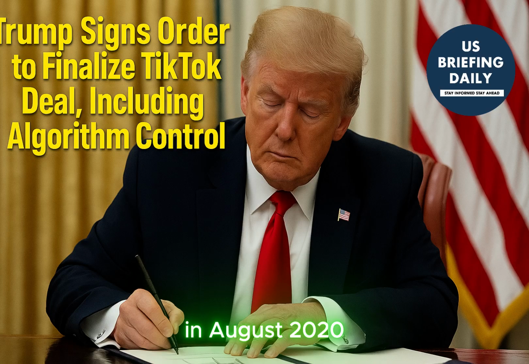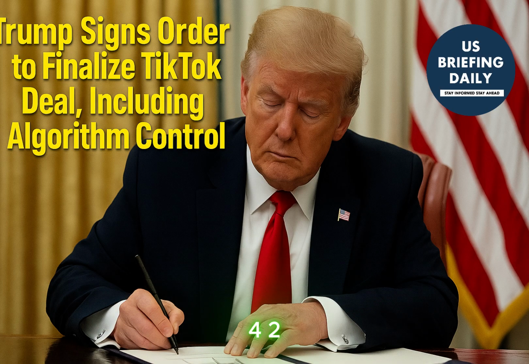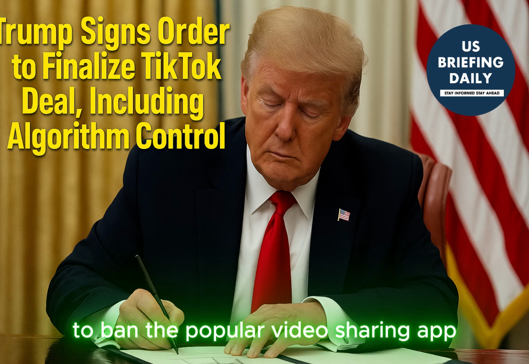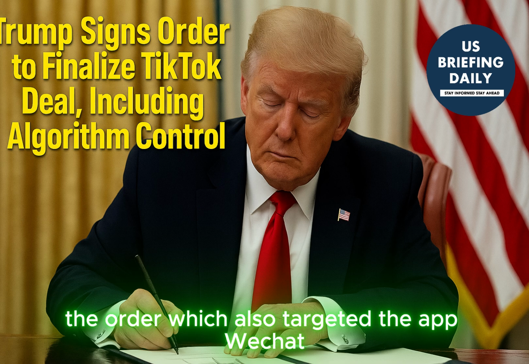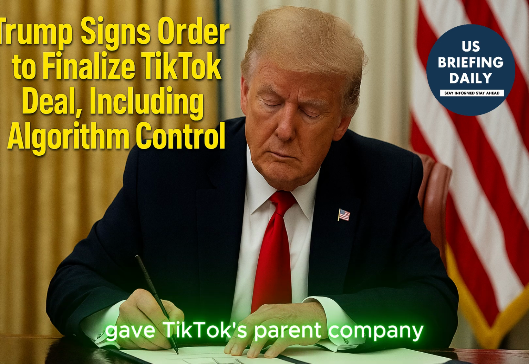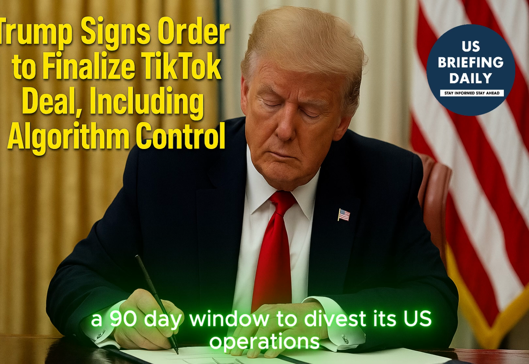In August 2020, President Donald Trump signed Executive Order 13942, initiating a process to ban the popular video-sharing app TikTok in the United States. The order, which also targeted the app WeChat, gave TikTok's parent company, the Chinese tech giant ByteDance, a 90-day window to divest its US operations.